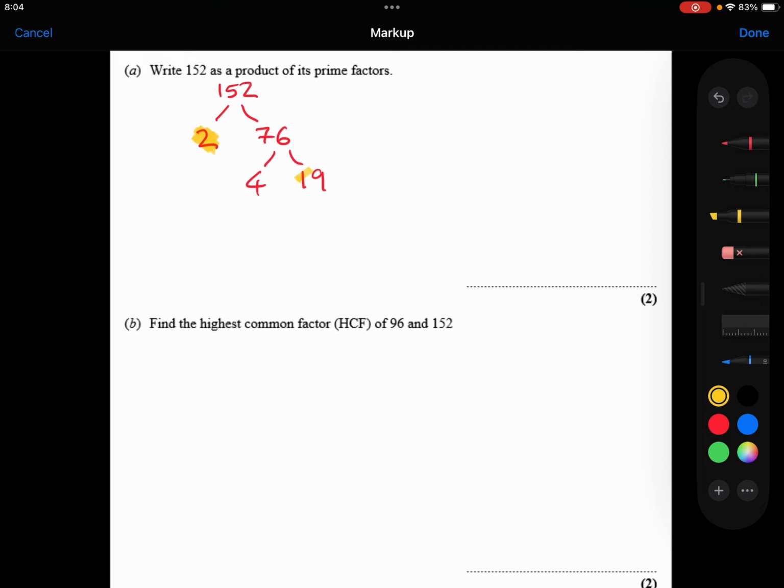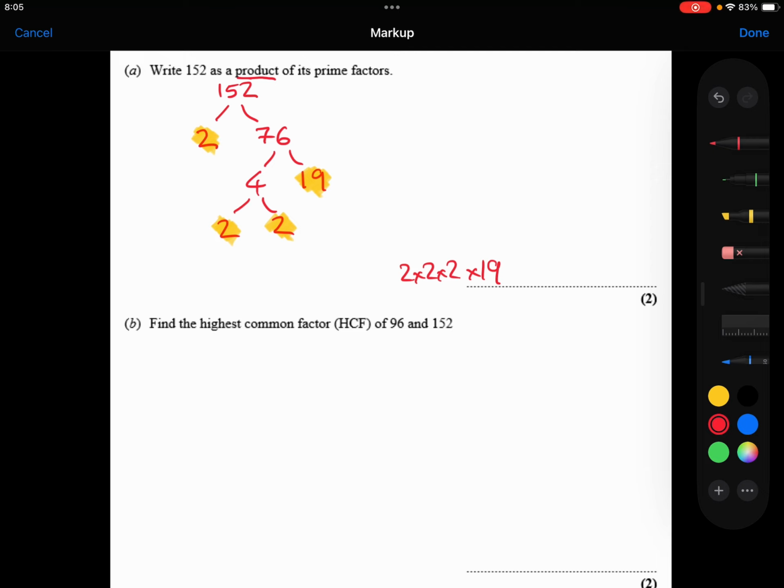The 19 is a prime number. I can't split that up anymore, so I'm going to leave that there. The 4, I can split that up to be 2 times 2. Both of those are prime numbers, so cannot be split up anymore, and I have got all of the prime factors of 152. I now need to write it as a product, so multiplying those together. So we will have 2 times 2 times 2 times 19.